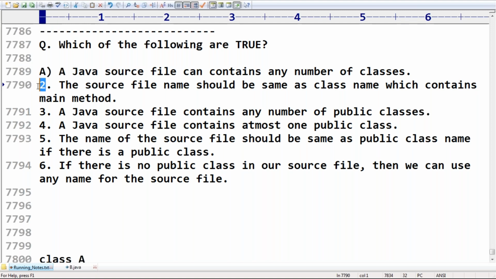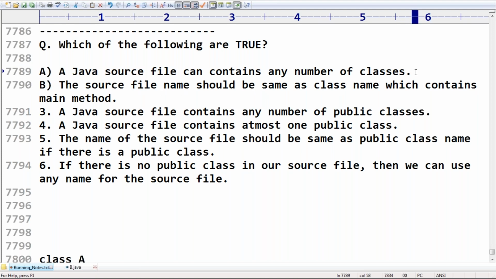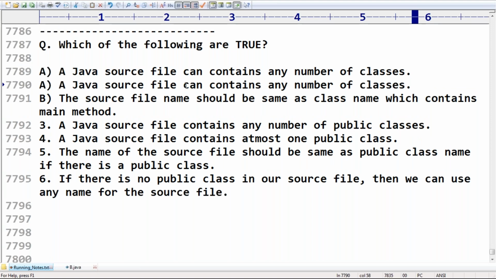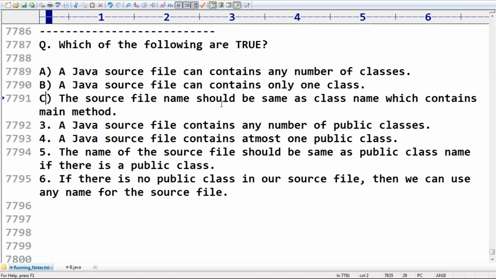of classes. Next, the source file name should be same as class name. One more option: a Java source file can contain only one class. Next, the source file name should be same as the class name which contains the main method.